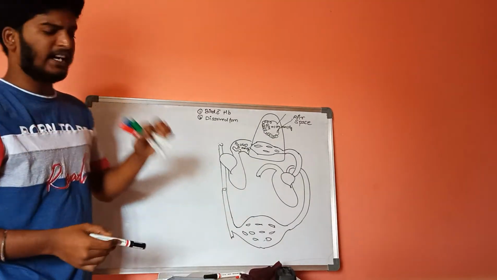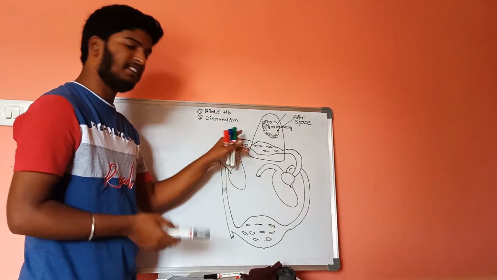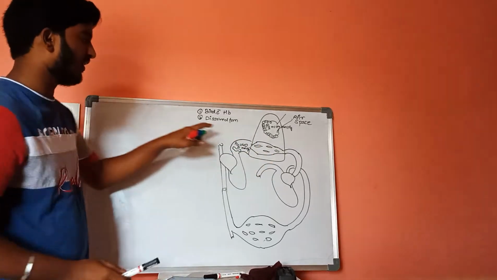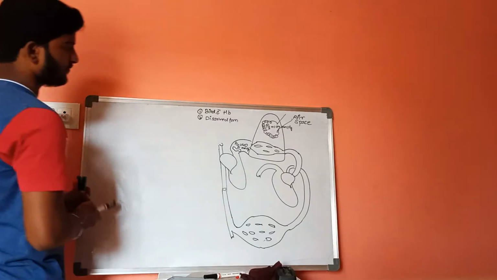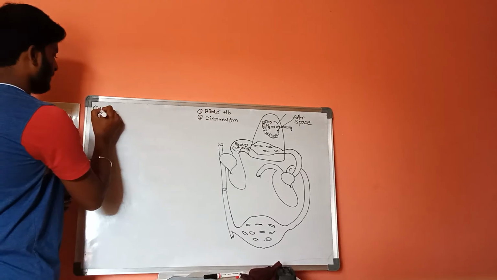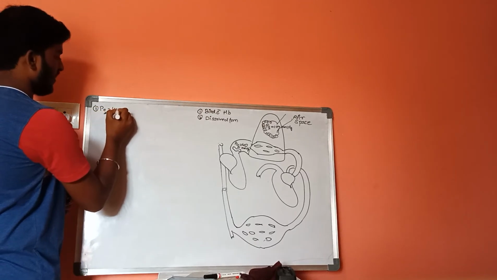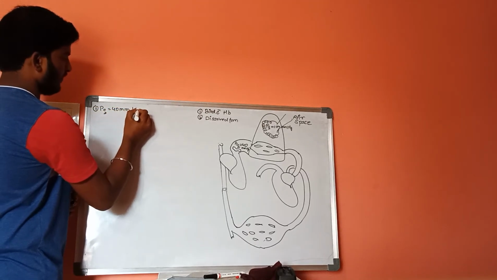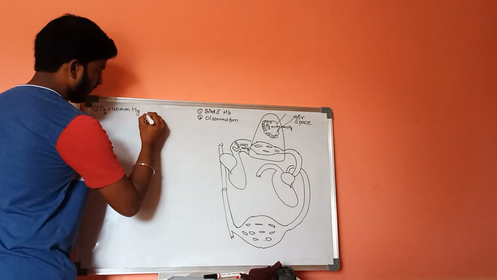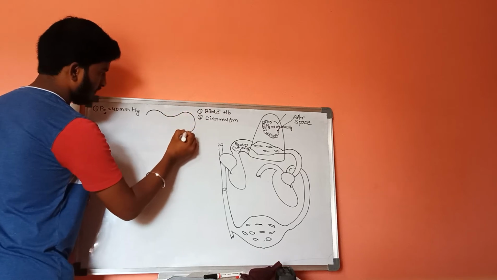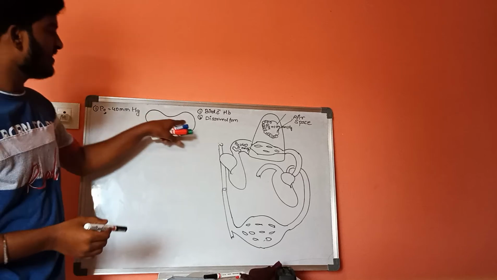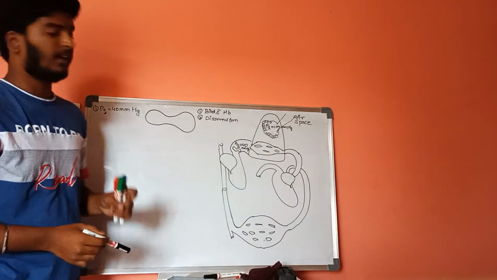Now, let us consider the condition of RBC at this partial pressure of 40 mmHg. Let us consider the first case: the partial pressure of oxygen is equal to 40 mmHg. Let us consider this is one RBC, and inside the RBC it consists of hemoglobin.